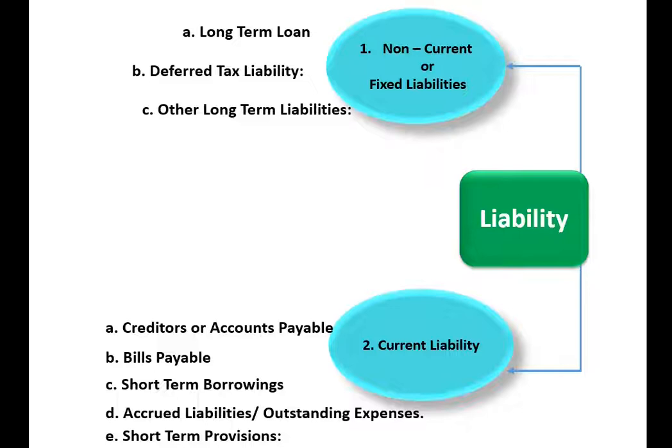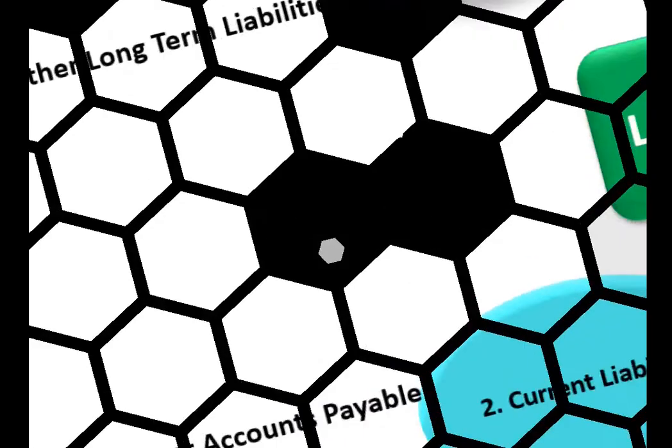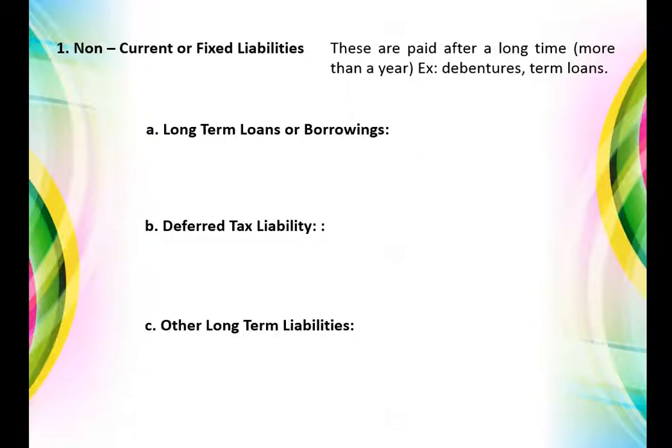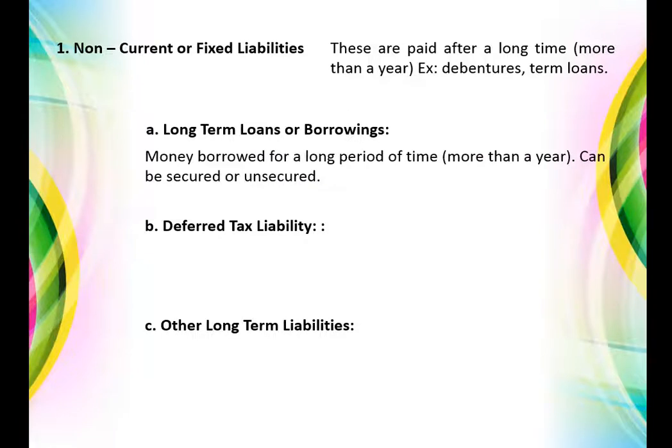short-term provisions. The first one is long-term loan. As the name suggests, in this case the money is acquired for long-term purpose. That means the payment will take place over a very long period of time. Therefore, amount borrowed from a bank or an individual which has to be repaid over a long period of time are termed as long-term loans or long-term borrowings. Such money or loan is usually obtained to fund the purchase of long-term assets such as building, machinery, etc.